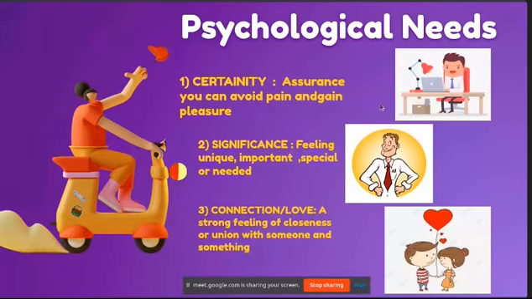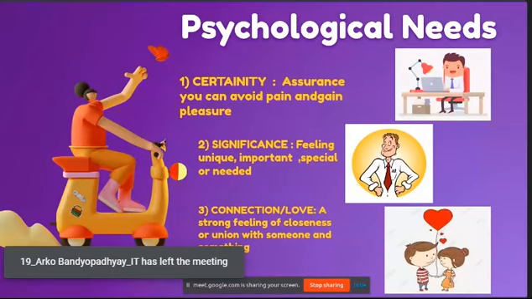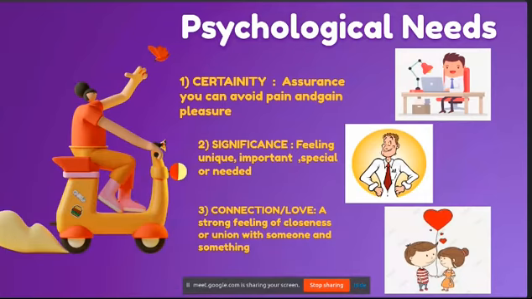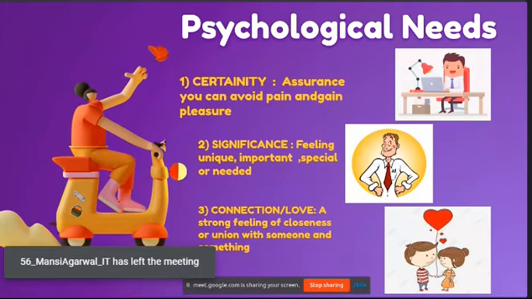So connection and love means we want friends, we want our parents to love us, we want healthy relationships with everyone. Let's take an example for this also. We all once in our life have mass bunked classes, right? So why do we do that?